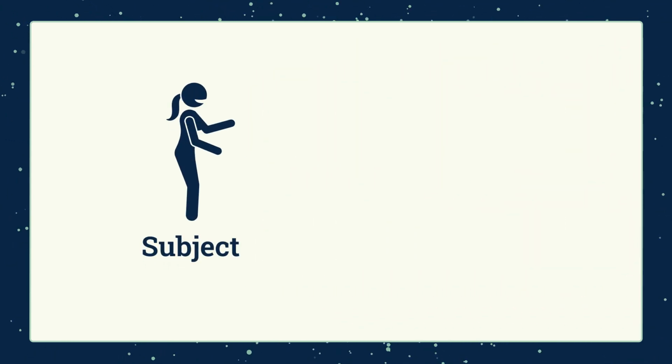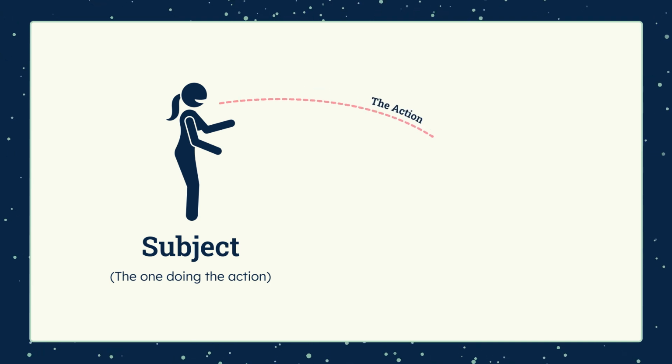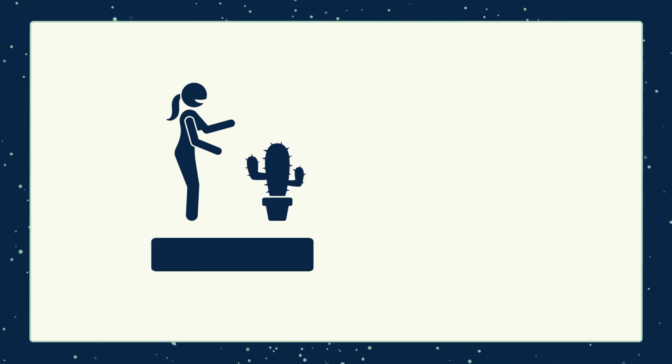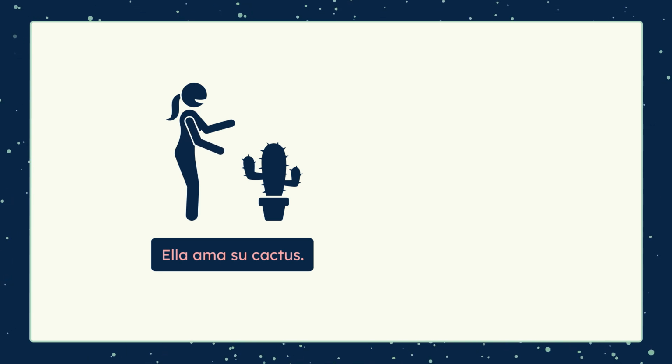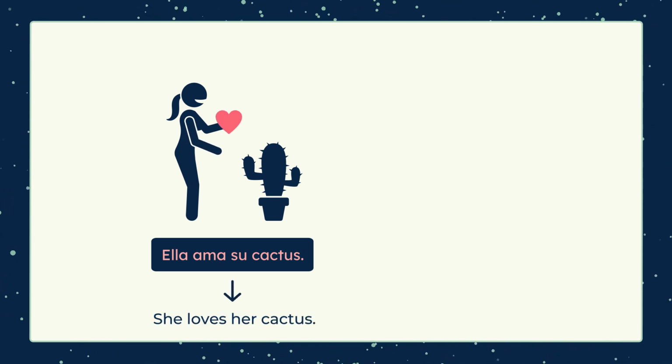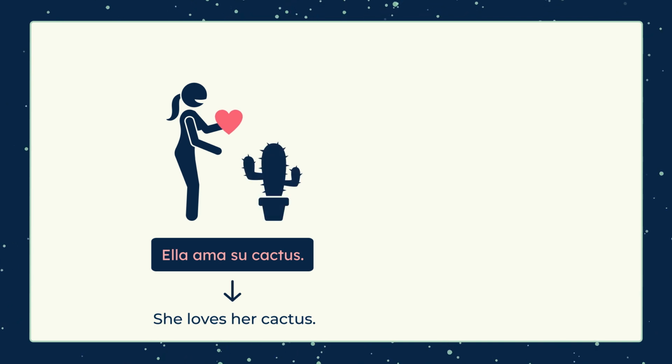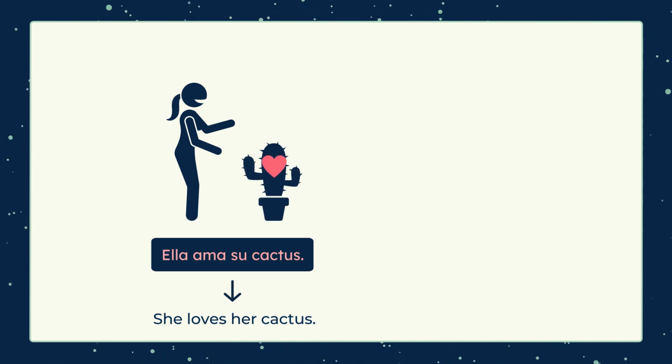In every sentence, there's a subject, the one doing the action, and often an object, the one receiving the action. Take this sentence. Ella ama su cactus. She loves her cactus. Here, she is the subject, and her cactus is the object. She's expressing love, her cactus is receiving it.